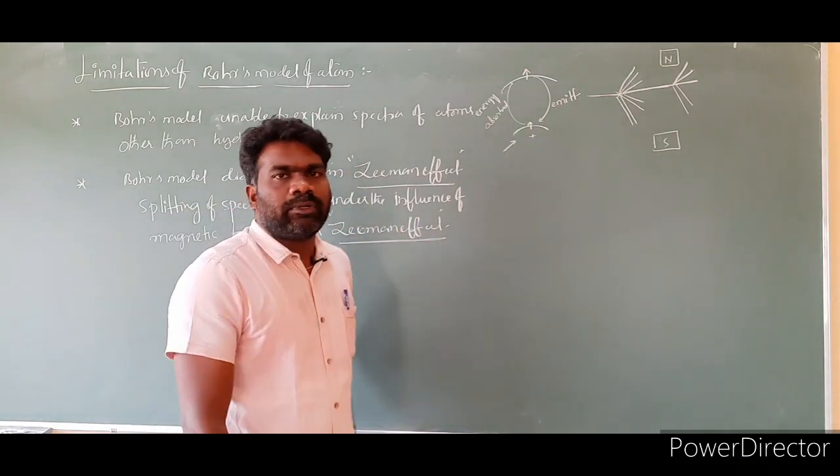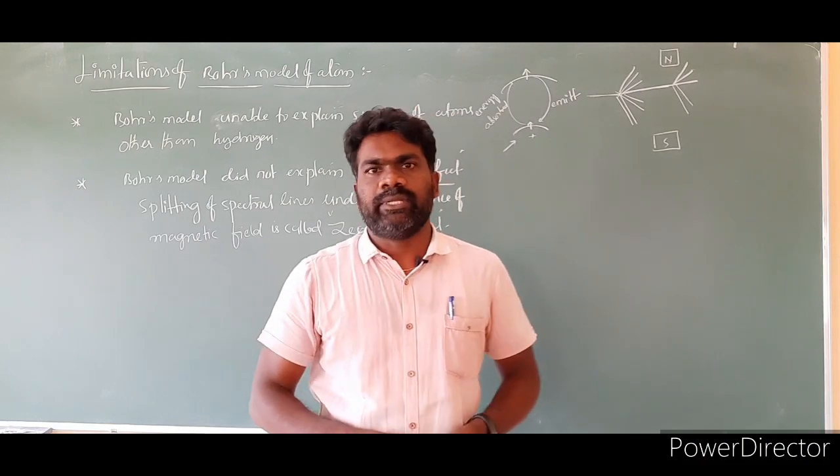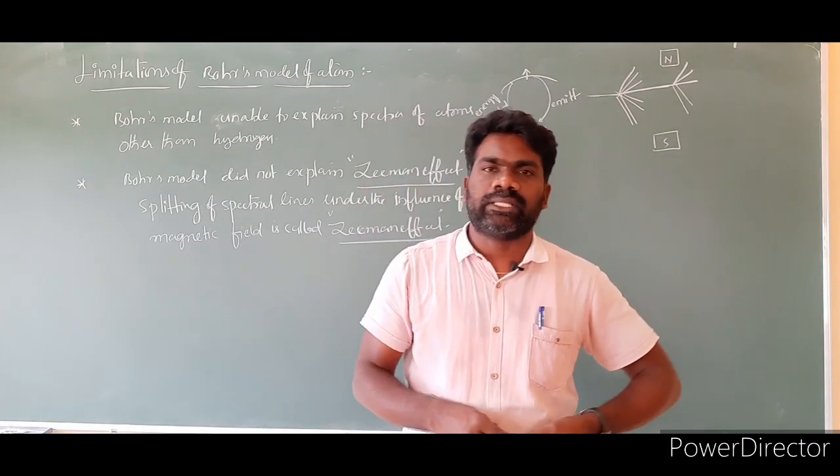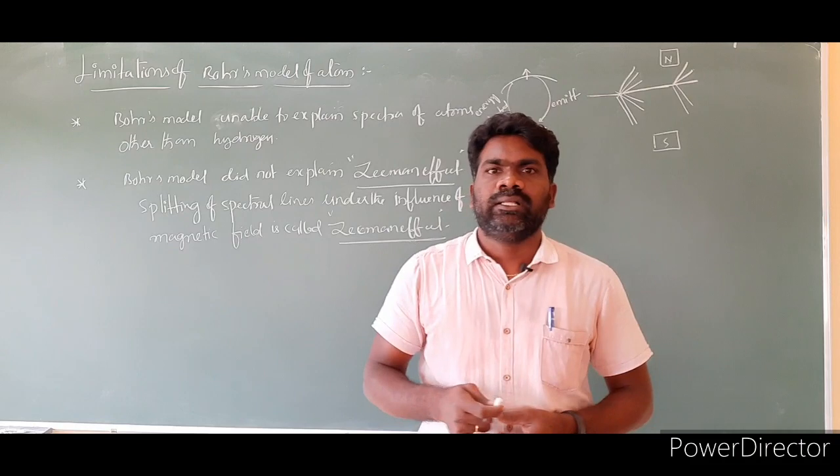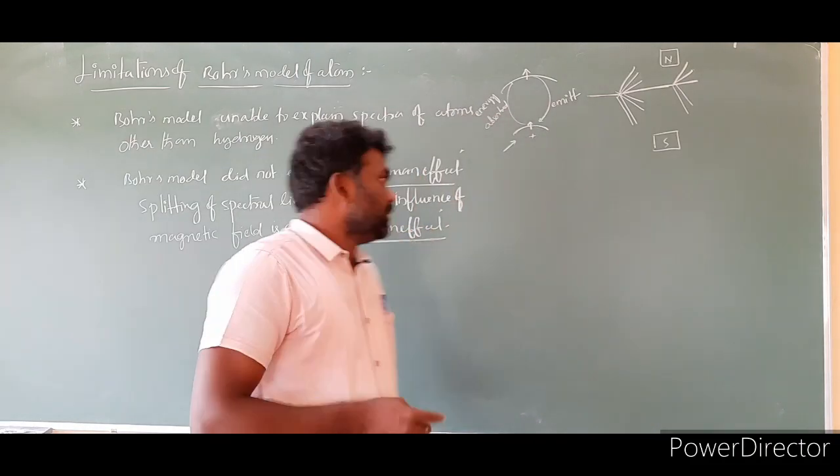So Bohr's model is unable to explain the Zeeman effect. That means why the spectral line splits further in the presence of a magnetic field. This is another limitation of Bohr.